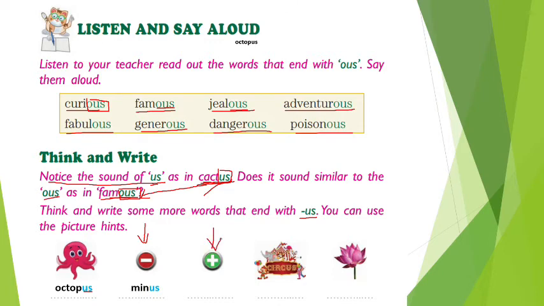This is plus. Circus, lotus. So these were the words that ended with us, and they also sound like us. Let's move on to the next exercise now.